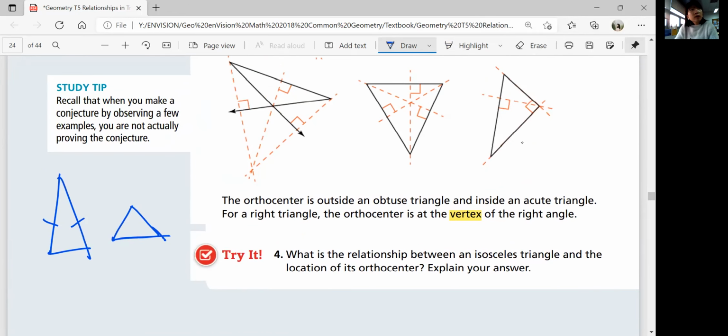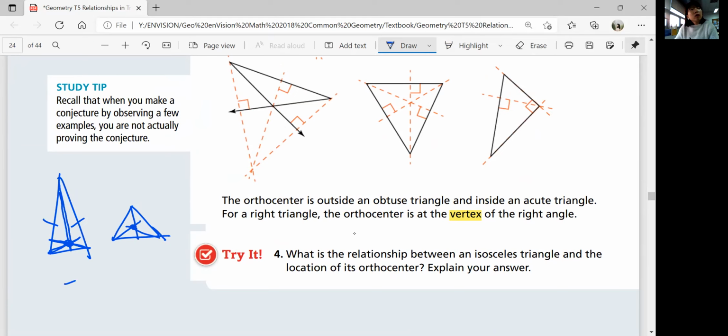From one vertex to the opposite side, it must be perpendicular. Must be perpendicular. So over here. So where is it located? It will be inside. Would there be another case?